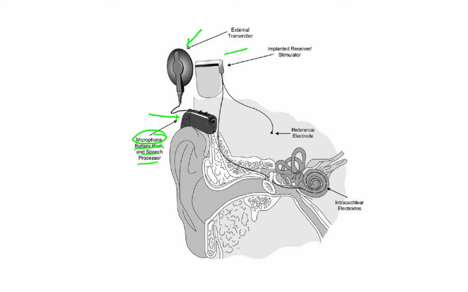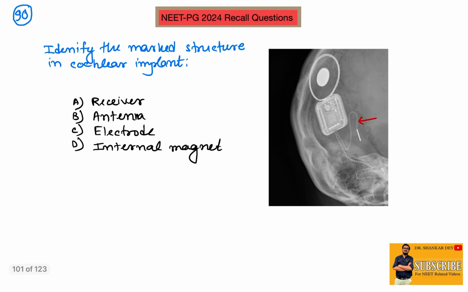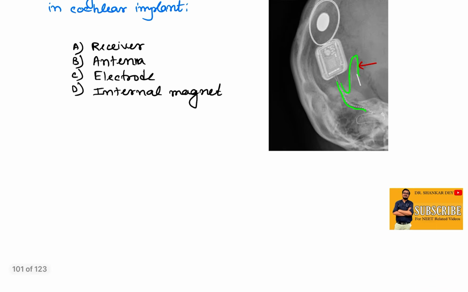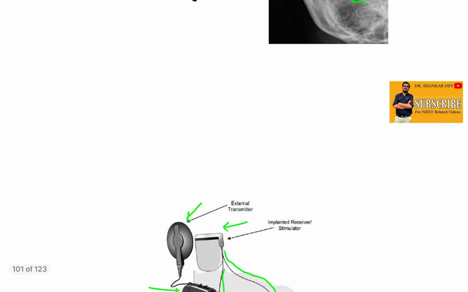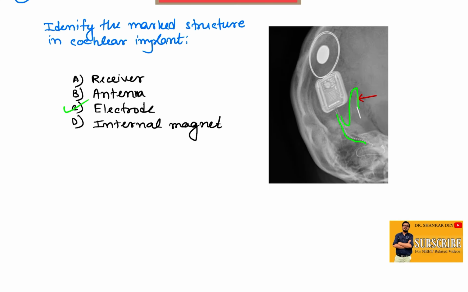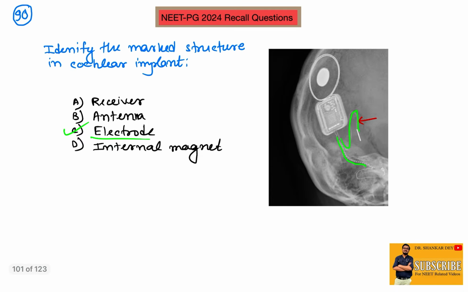This is the implanted receiver or stimulator, and from this one free cord-like structure is coming, that is the reference electrode. Another electrode is going to the intracochlear region. This is intracochlear. So two freely hanging cord-like structures go towards the cochlea. This is free, this is one electrode, this is another. So this is basically nothing but the reference electrode. I think this electrode was marked, and the question asked what the marked structure is.